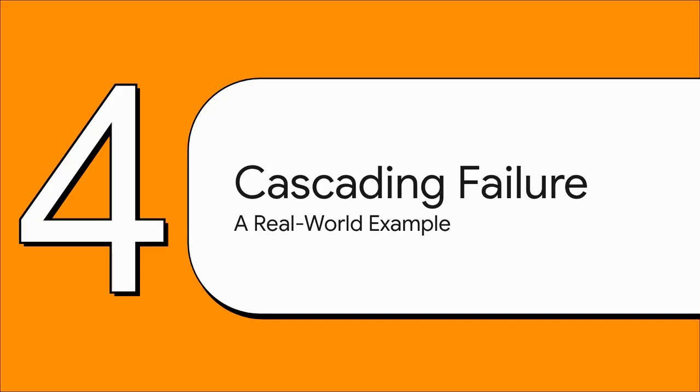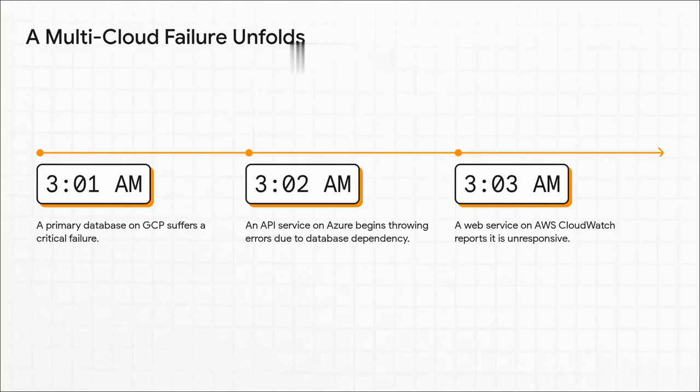Okay, so theory's great, but let's see how this architecture actually performs under pressure. We're going to walk through a classic multi-cloud cascading failure and see exactly how our system handles it. All right, just look at this timeline. At 3:01 a.m., our root cause event happens. A primary database over on Google Cloud Platform has a critical failure. Just 1 minute later, an API service that's hosted on Azure, which depends on that database, starts throwing errors. Then, a minute after that, our customer-facing web service running on AWS becomes completely unresponsive because, of course, it can't reach the API. It's a classic chain reaction, spilling across 3 different clouds.